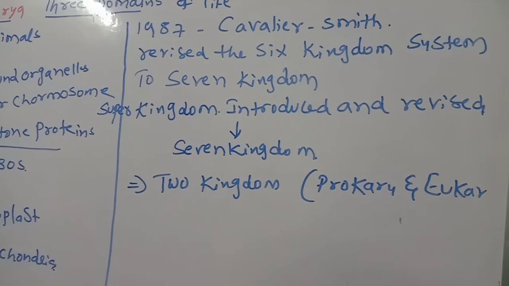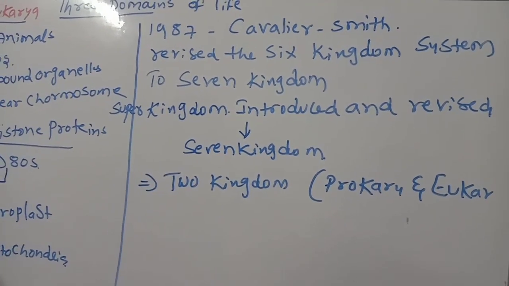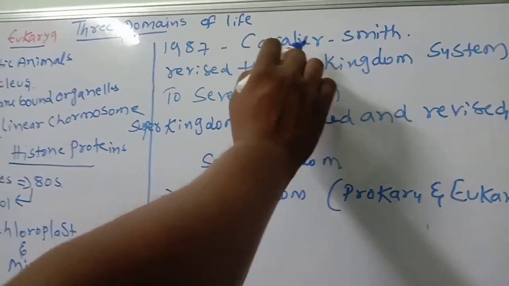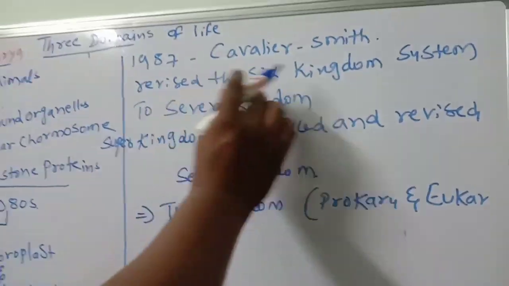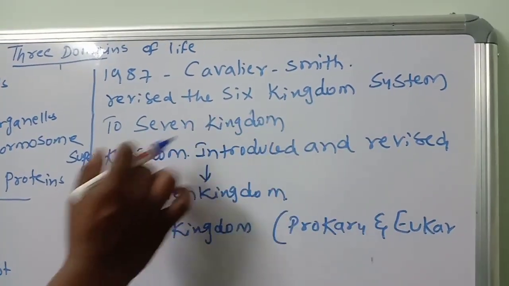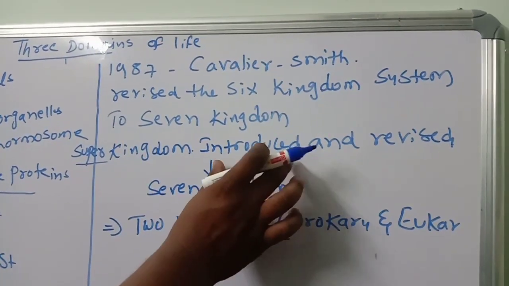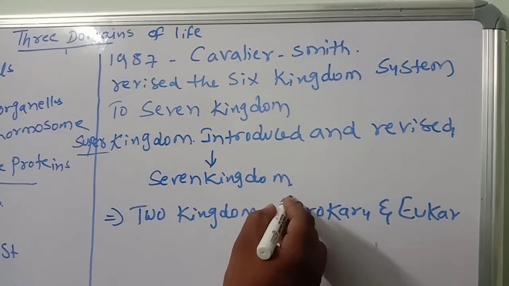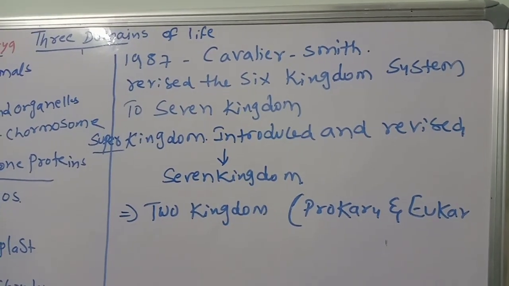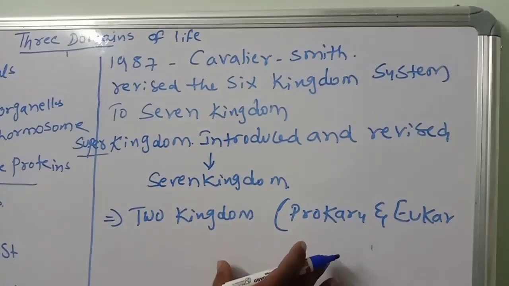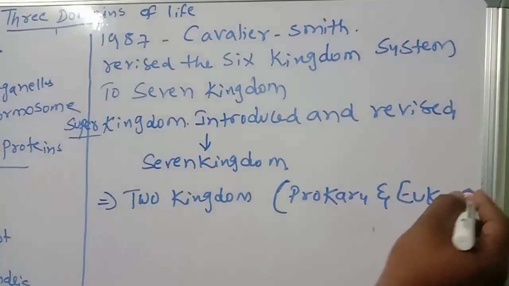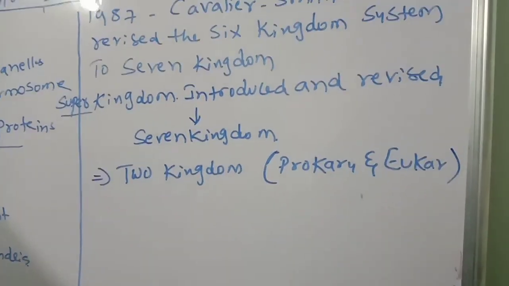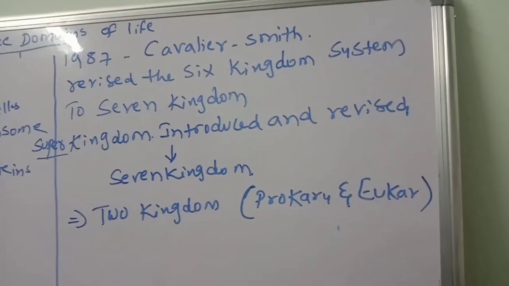So here, seven kingdoms. In that seven kingdoms, what you have to do? First, what I'm telling is, in 1987, Cavalier and Smith revised the six kingdom system to seven kingdom. Why? They introduced the super kingdom and revised it into seven kingdoms. So what are those? Generally, you know, Monera, Protista, fungi, Plantae, Animalia. In that, Monera is again divided into prokaryotes and eukaryotes. And here one more is there. What are those?